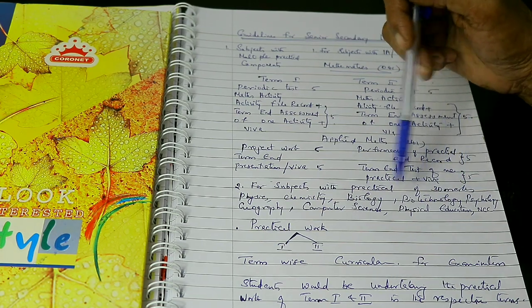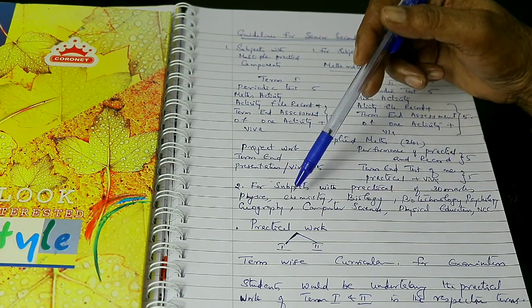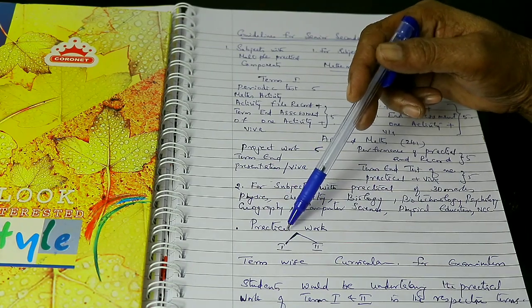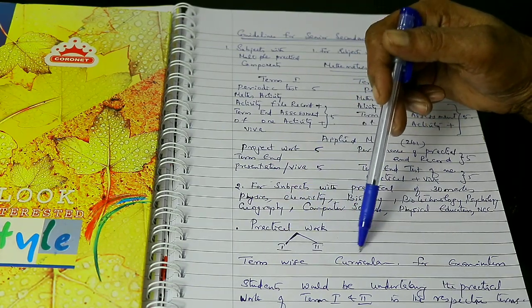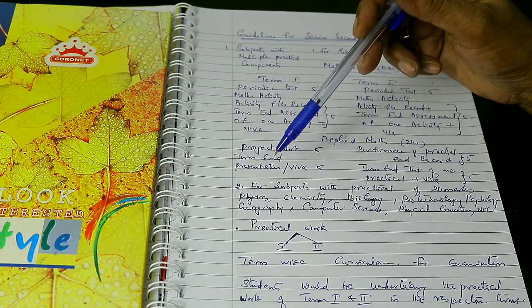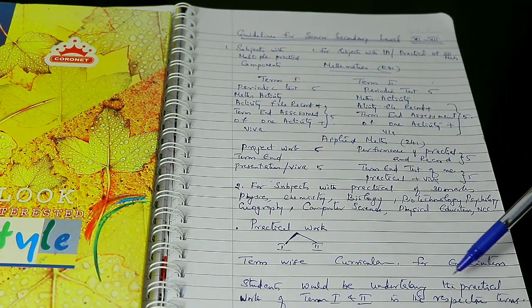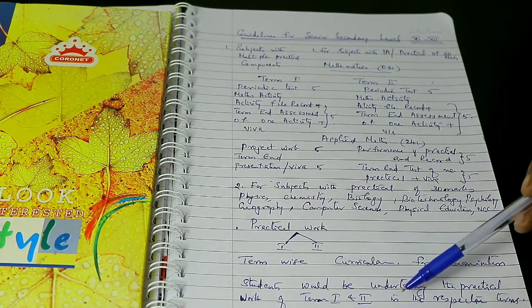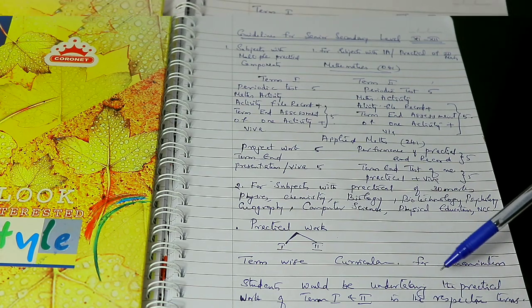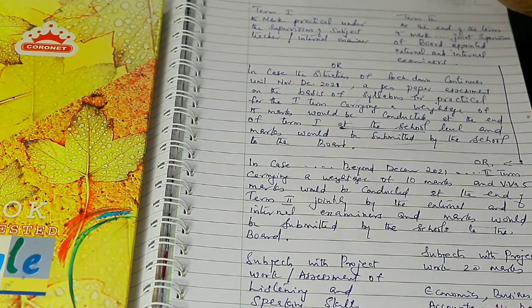Here also the practical work has been divided into first term and second term wise curriculum for assessment. Students may undertake the practical work of term 1 and term 2 in the respective terms. In case of term 1, the 30 marks paper, the 50 marks for practical is under the supervision of the subject teacher or internal examiner.